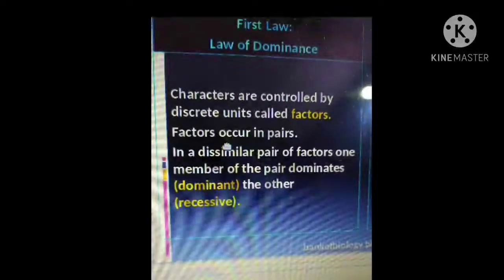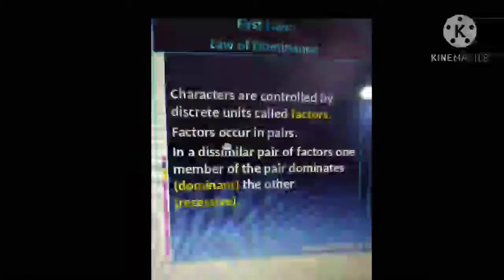Okay, children, the topic discussed today is the laws of Mendel, Gregor Mendel. He proposed two laws after conducting monohybrid cross, and the first law of Mendel is the law of dominance. According to this, characters are controlled by discrete units called factors.